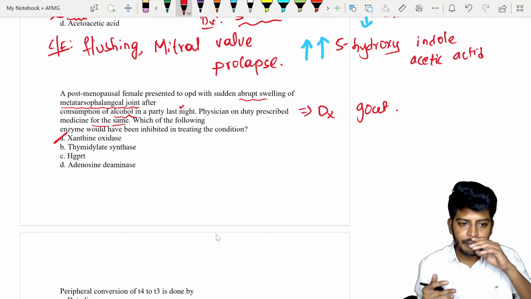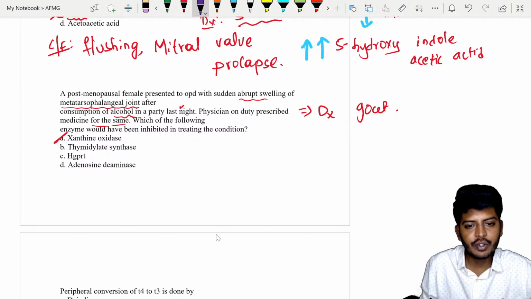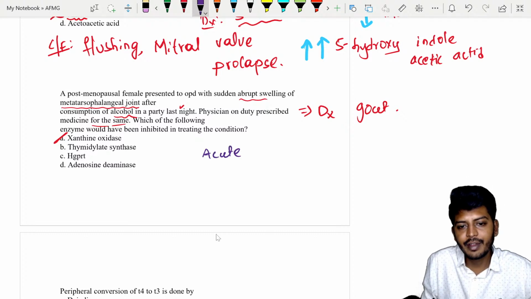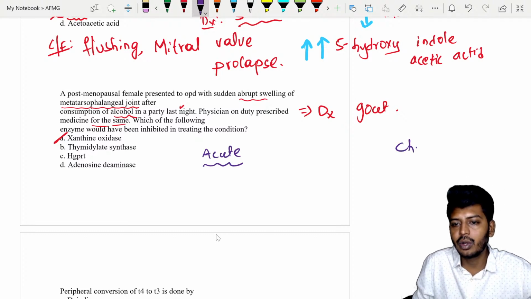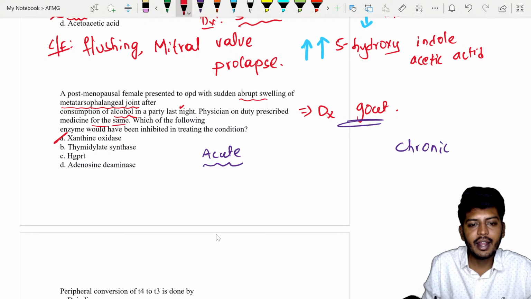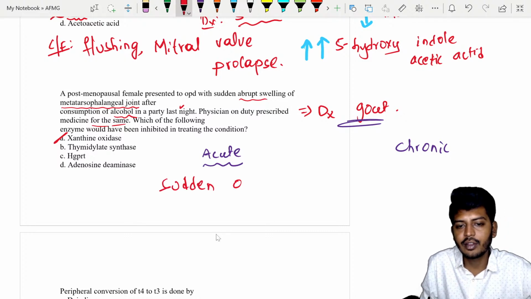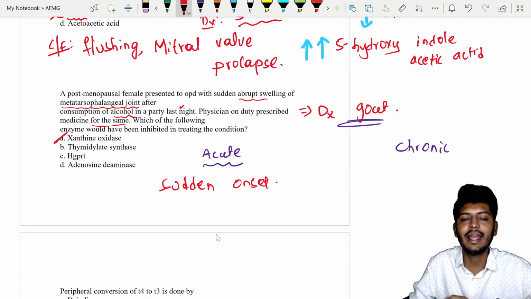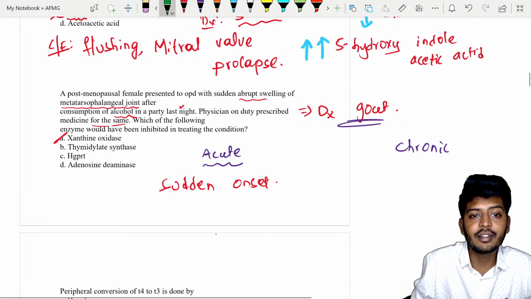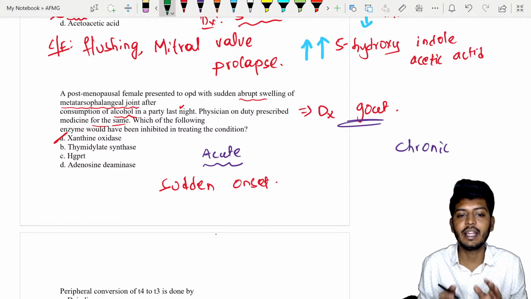Now please listen to me here. I want to tell you people, one of the most important points: we have an acute gout and we have a chronic gout. So gout can be divided into acute and chronic. Acute is sudden onset of pain and swelling, etc. Here, if they ask you, do we give allopurinol, a xanthine oxidase inhibitor?